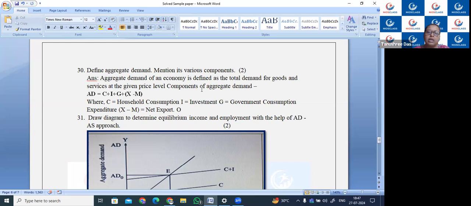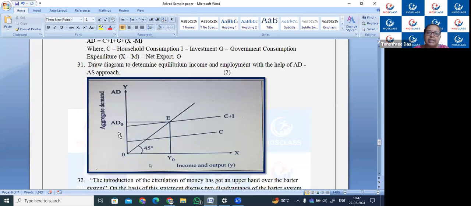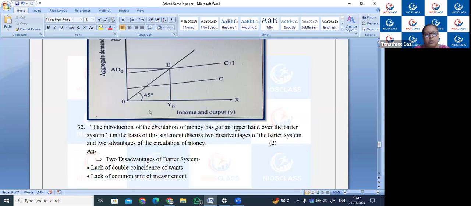Okay, so the last diagram is AD-AS. As you see, this is AD, and AD always represents C plus I, that is consumption plus investment. This is the AS curve, the 45-degree supply curve. And this is the consumption curve, C. So this is a diagram of aggregate demand with income and output.